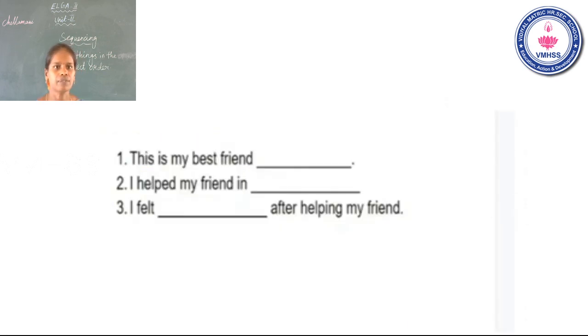See the next slide. Okay, these 3 sentences you can write about your best friend. The first one is, this is my best friend dash. You can write your best friend's name. This is my best friend.